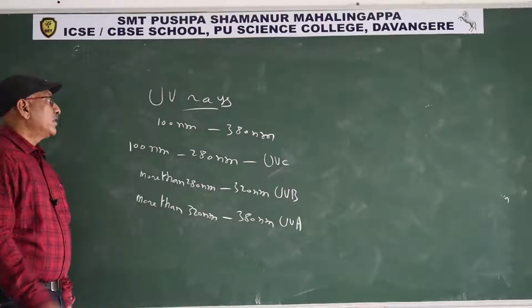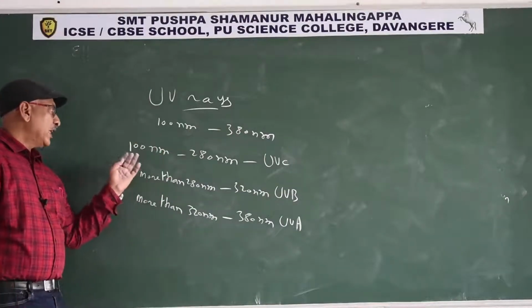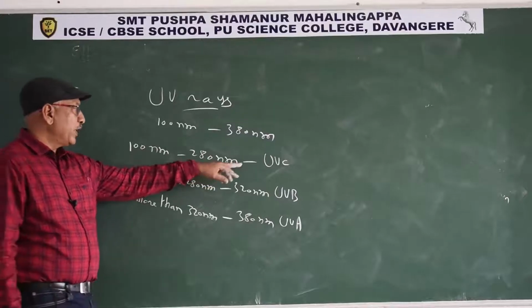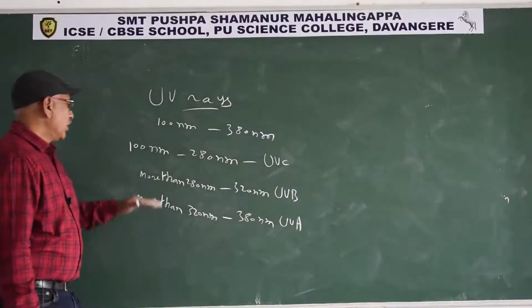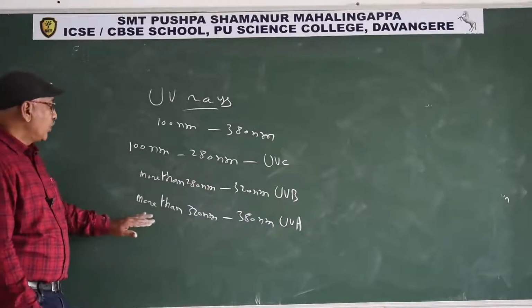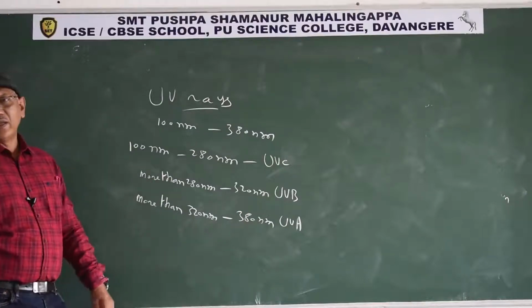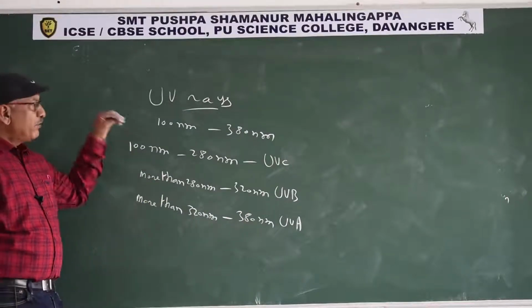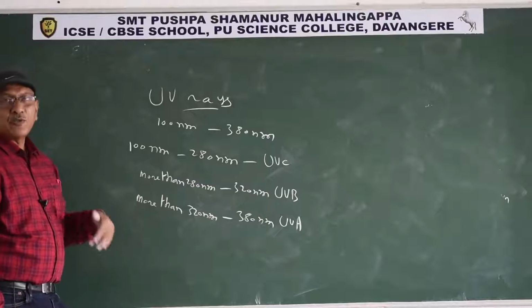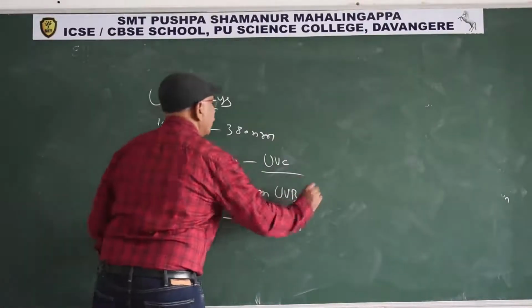So the UV rays wavelength is 100 nanometers to 380. Wavelength from 100 nanometers to 280 is UVC. More than 280 up to 320 is UVB. More than 320 nanometers to 380 nanometers is UVA. You already know that if the wavelength is less, the penetration power is more. That's why UVC is more harmful.